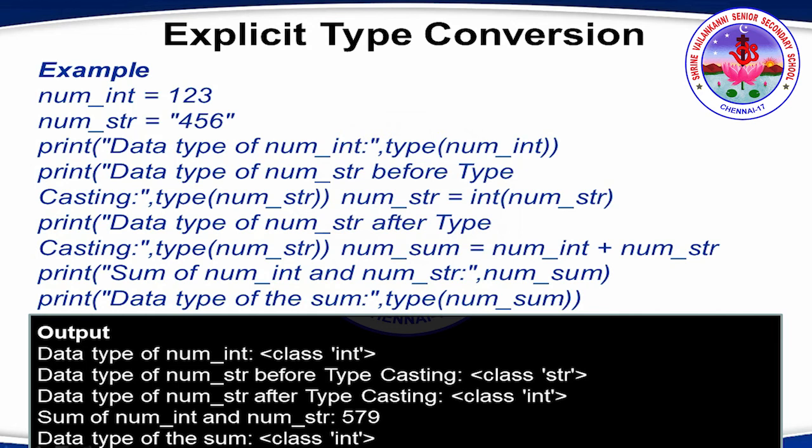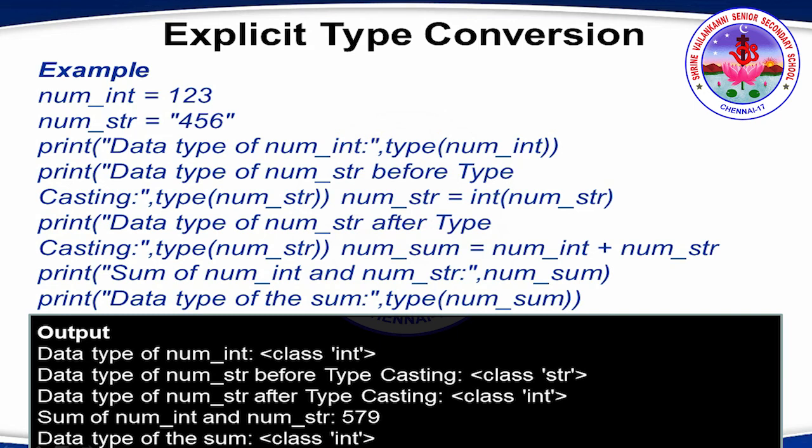So what do we do after typecasting? When we try to typecast num_str, the statement num_str is equal to int of num_str tells that the data type of num_str is changed to int.